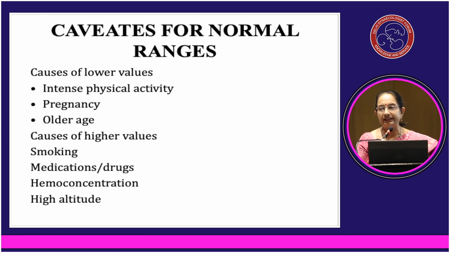If somebody is an athlete, he may have a slightly lower hemoglobin, but that may be normal for his activity. In pregnancy, hemodilution leads to a lesser hemoglobin; 11 grams is considered normal, whereas otherwise we take 12 as normal. In older age we also see lesser hemoglobin. Causes for higher values are smoking, medication, hemoconcentration and high altitude.